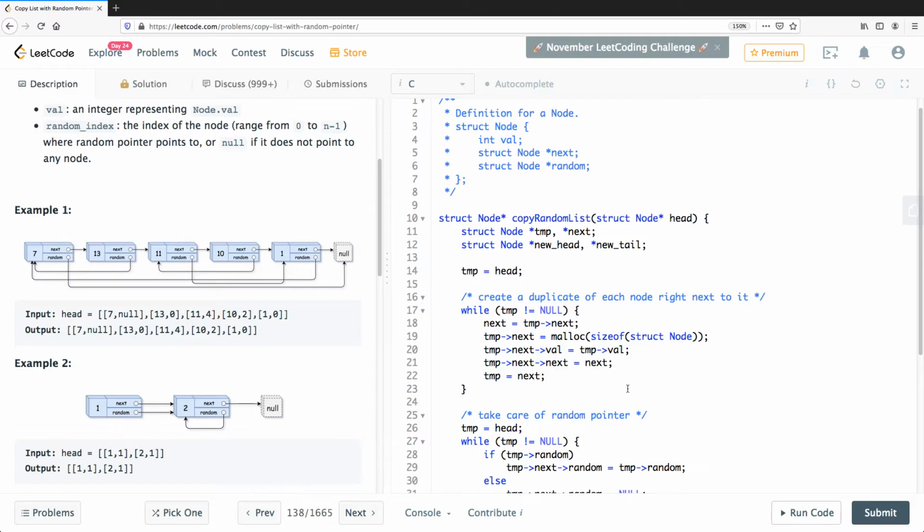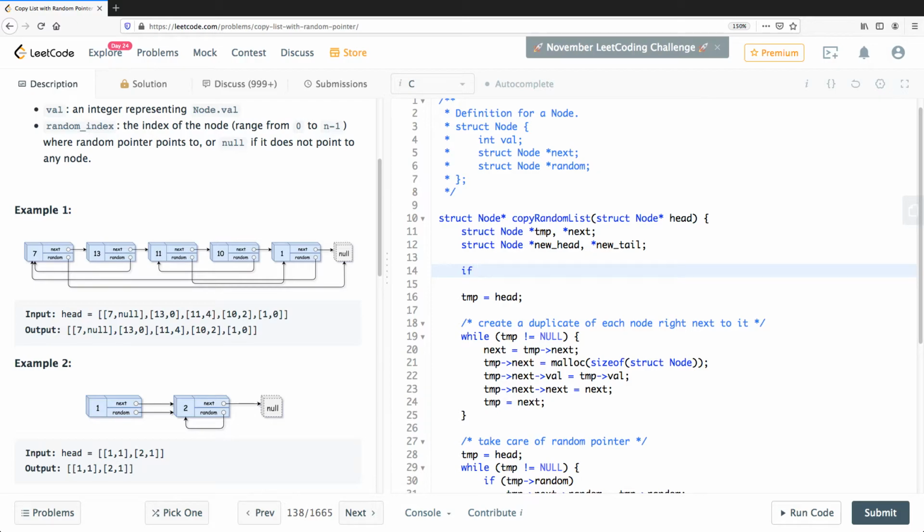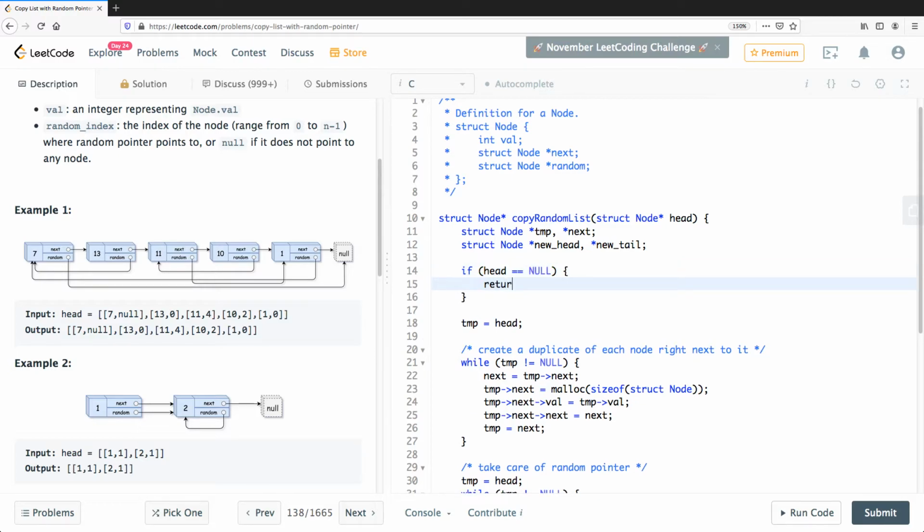One other very simple problem obviously is that we should have error check, which I'm pretty sure interviewer would pay close attention to, because you're not taking care of the case that if head is equal to null, then you're supposed to return null. So that was easy.